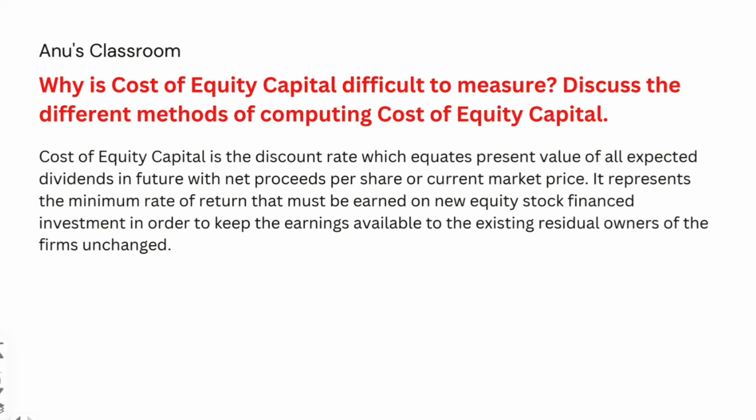Now, why is cost of equity capital difficult to measure? Discuss the different methods of computing the cost of equity capital. This is an important question. It had come in the June 2022 examination paper. Cost of equity capital is the discount rate which equates the present value of all the expected dividends in future. Okay, it finds out the present value of all the expected dividends that we are expecting in the future with the net proceeds per share or the current market price. It represents the minimum rate of return that must be earned on the new equity stock financed investment in order to keep the earnings available to the existing residual owners of the firm unchanged.